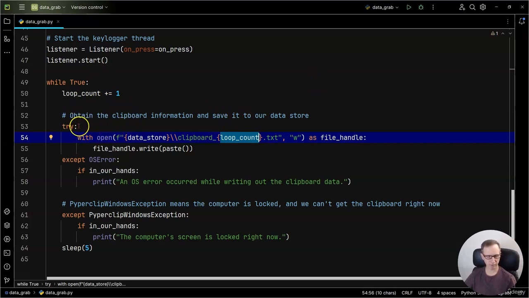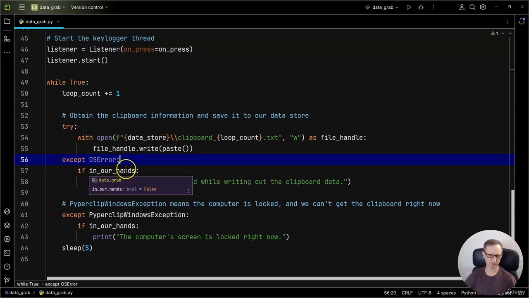Then the code down here, I'm in a try except block again. So we're going to try to open this file up in write mode this time. Last time we used append mode. This time we're creating a new file each time, so we just use write to overlay. But if we have a failure here, it's going to cause an exception, an OS error exception. Then the except block of code will run. And we're checking if in our hands is true, just like last time. And in our hands should be false unless we supply a command line argument. Then it will be true.